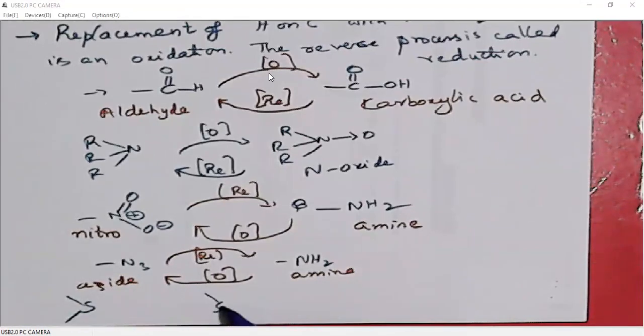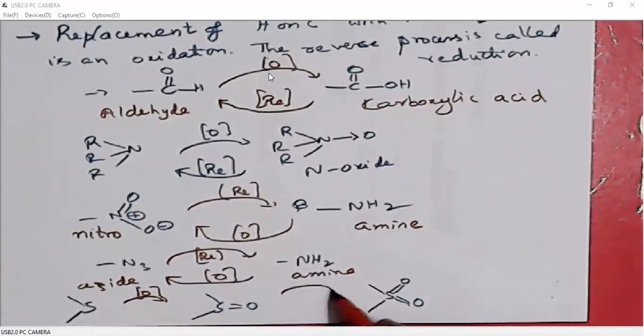When we oxidize it, we will get sulfur oxide. If we further oxidize it, we get sulfur dioxide. So this is oxidation. Again, this is also oxidation, but the reverse is reduction. So this is how we can take a basic definition of oxidations.